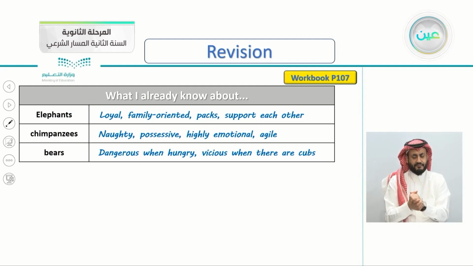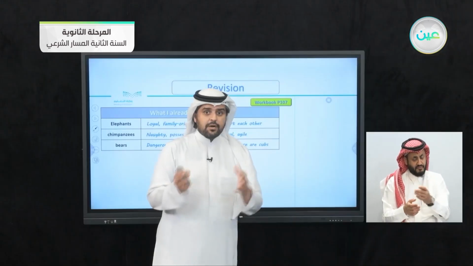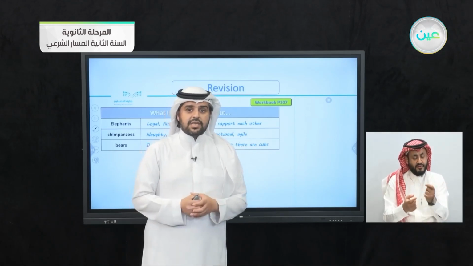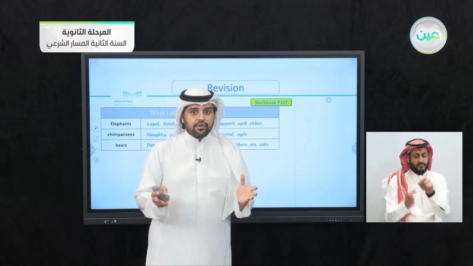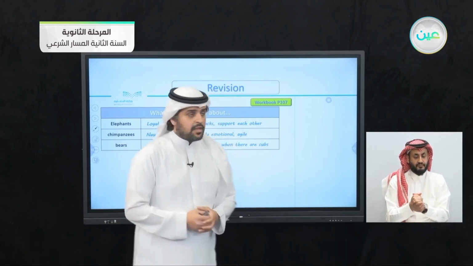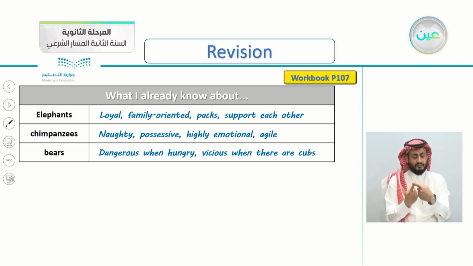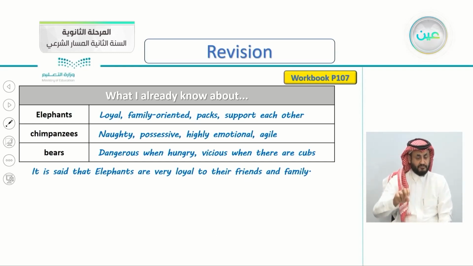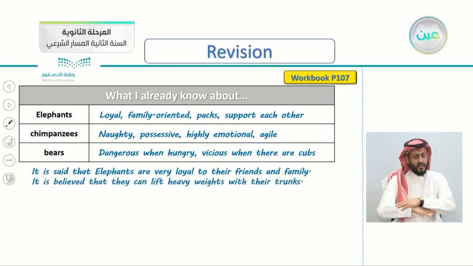So now that you have written your notes about each animal, start writing 2 sentences using any of the passive forms about each animal. So let's begin with what I've written about elephants here. It is said that elephants are very loyal to their friends and family. Also, it is believed that they can lift heavy weights with their trunks.